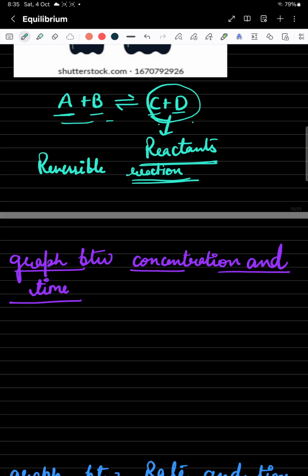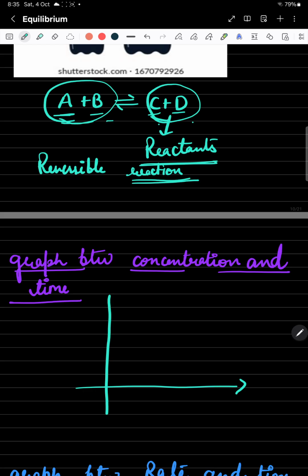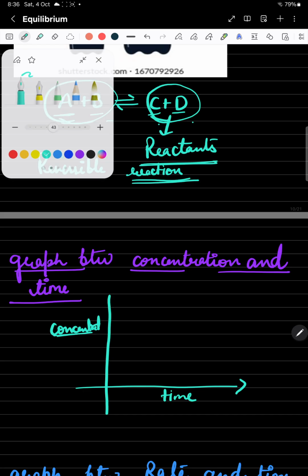Now the graph between concentration and time, let's understand about it. Initially the reactant concentration was very high. After some time the reactant concentration starts decreasing, the product concentration starts increasing, and after some time both concentrations become constant. This stage is your equilibrium stage. Concentration is on the y-axis and time is on the x-axis.